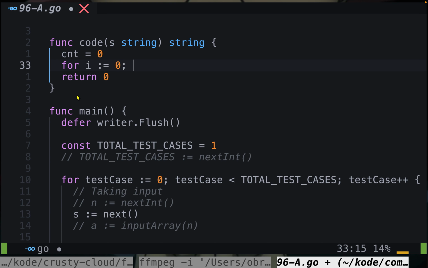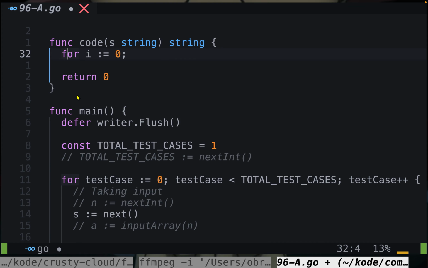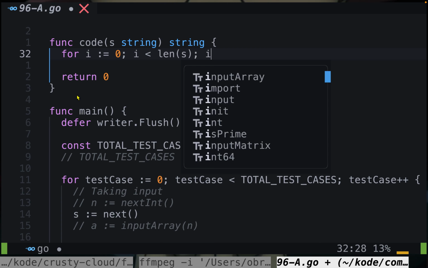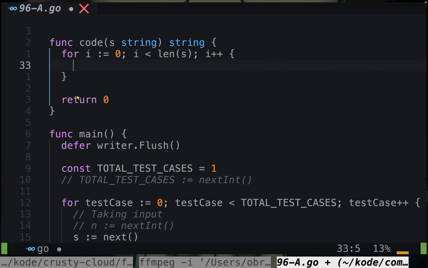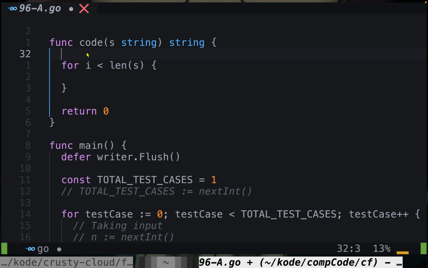Let me check from 0 and we can go beyond, because this solution would be easy. I want to keep the solution as easy as possible, which is why I am not even using cnt, because lesser variables, lesser stress and more simplicity. For i is less than the length of s, i plus plus, easy peasy, right? I'm oversimplifying things, but please bear with me.